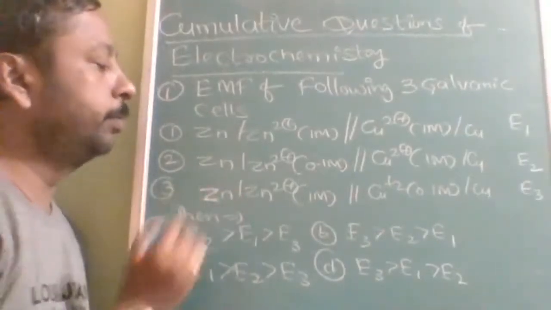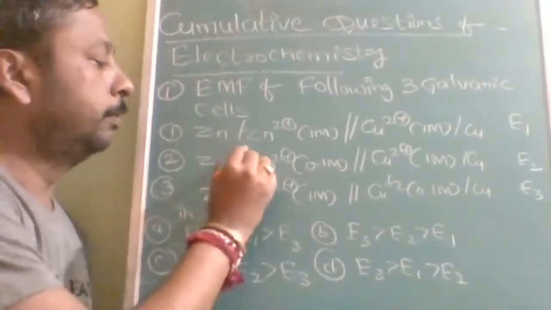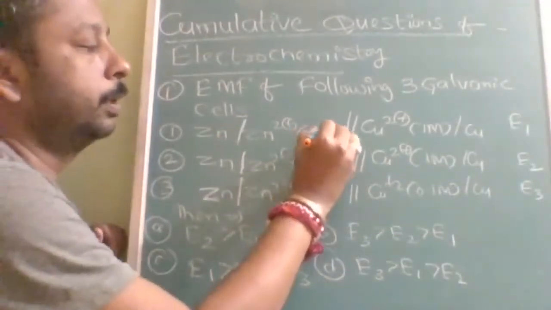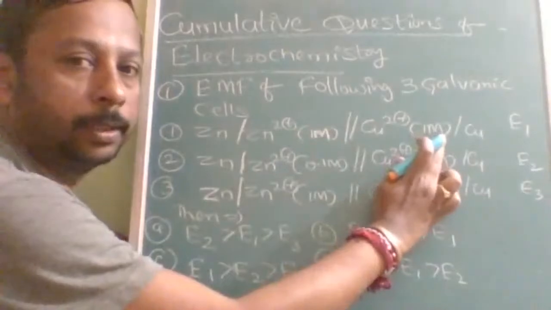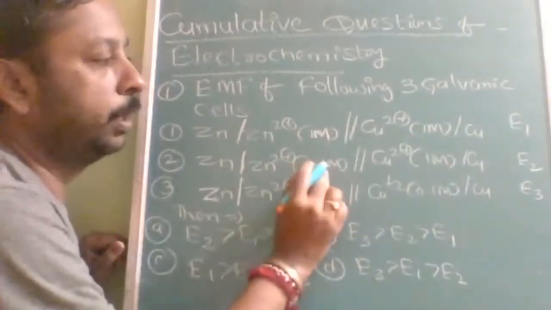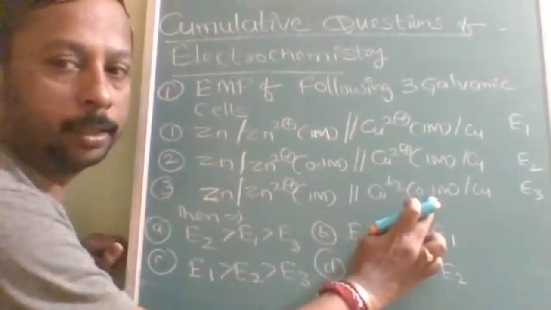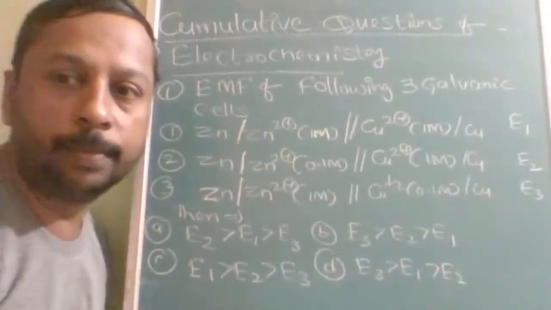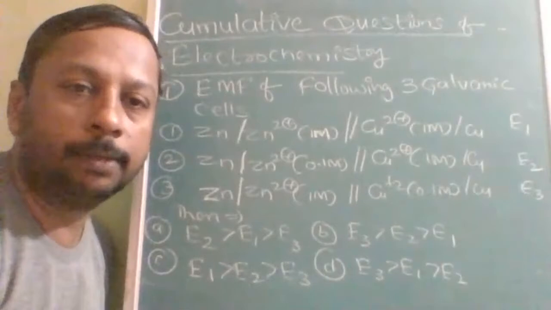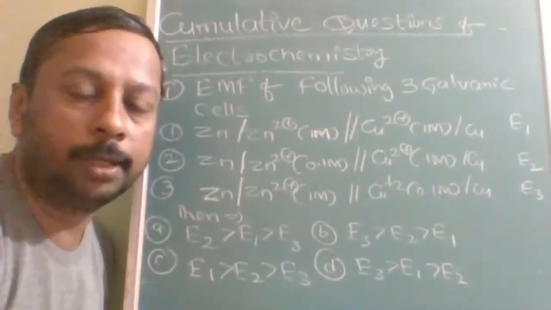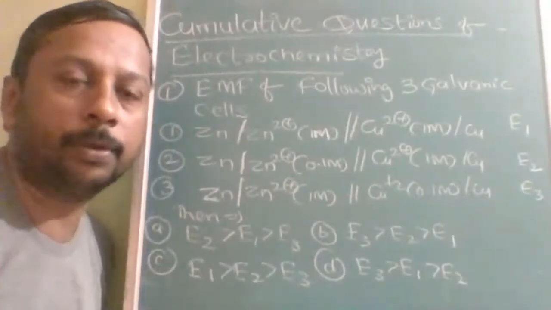Here you have to be very careful about the concentration. See here 1 molarity, 1 molarity. Here it is 0.1 molarity, 1 molarity. Here it is 1 molarity, 0.1 molarity. That means this question is based upon the effect of changing the concentration of electrolyte in the cathode half cell and anode half cell.